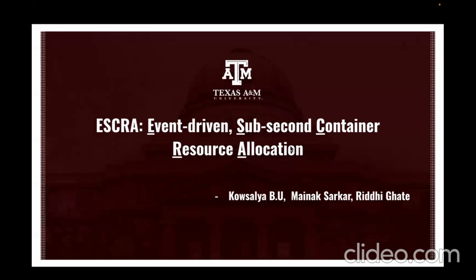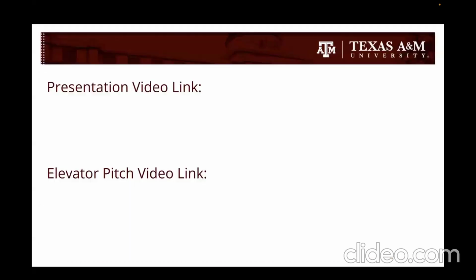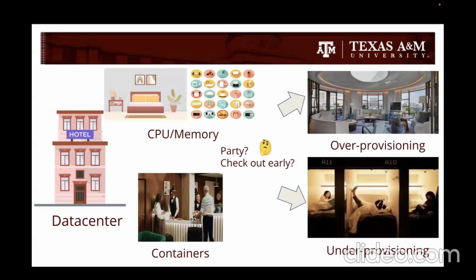Today we are diving into ESCRA, a breakthrough system that makes cloud resource allocation as smart as a luxury hotel's real-time room service. Imagine that the hotel is a data center. Each guest is a container needing resources. CPU is their room size and memory is their amenities.